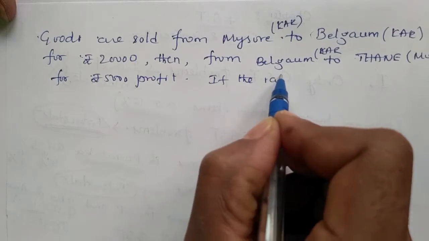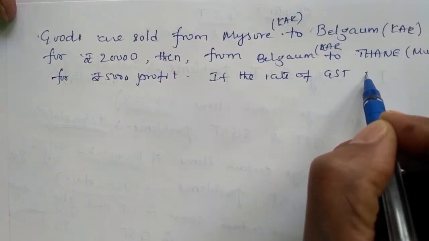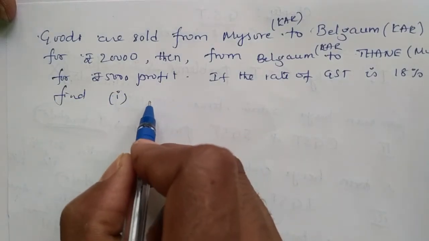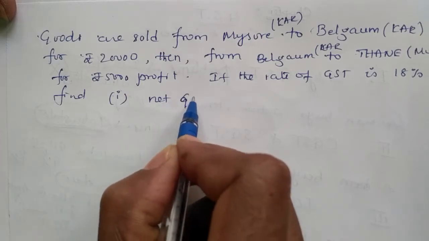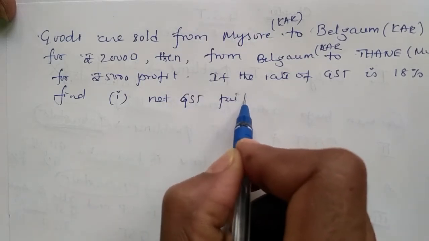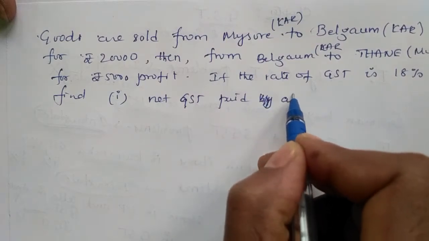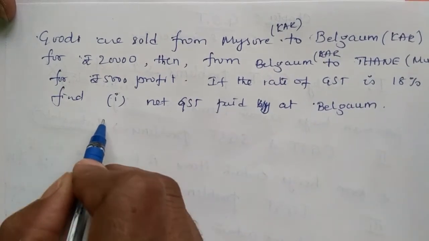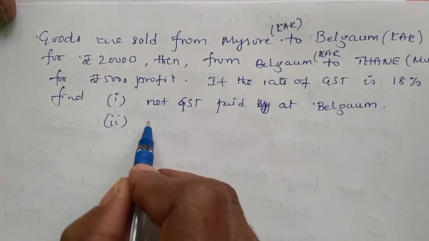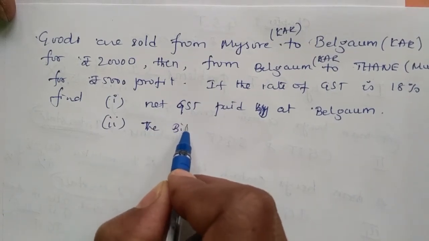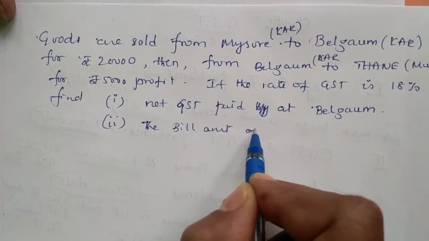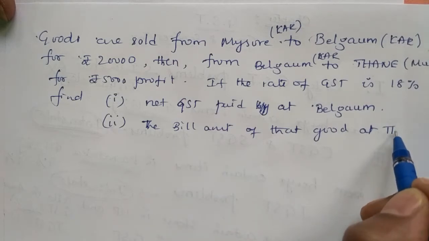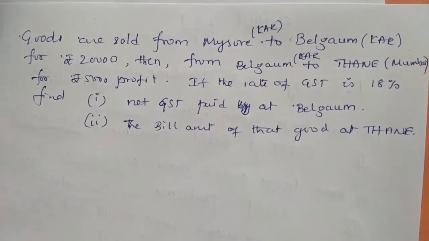If the rate of GST is 18%, find, first question, the net GST paid at Belgaum. Second question, the bill amount of that good at Thane. These two are the sub-questions.